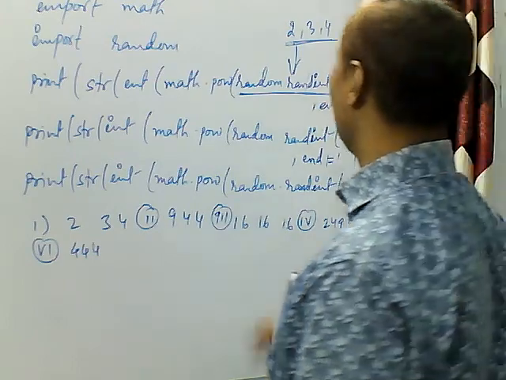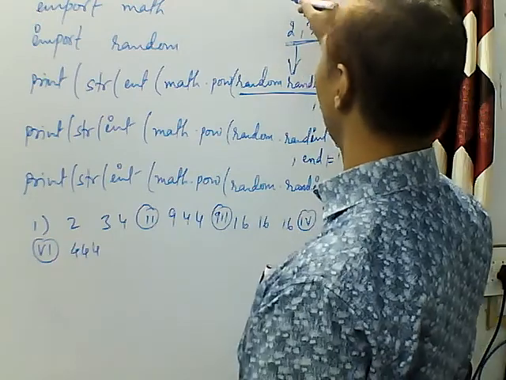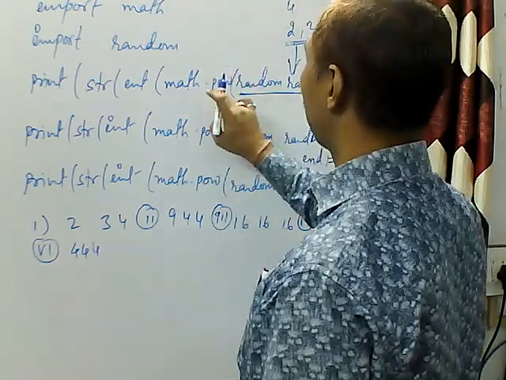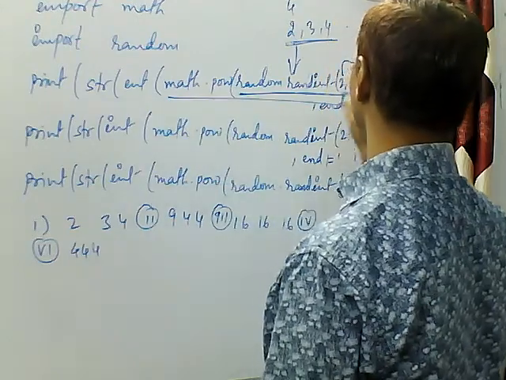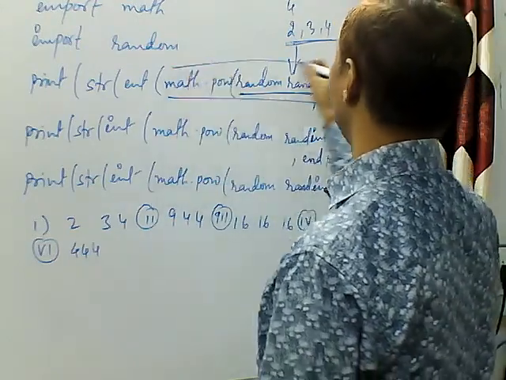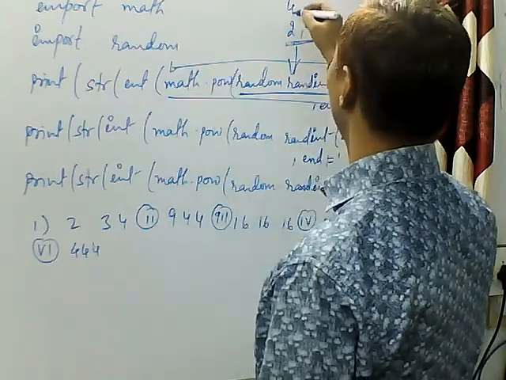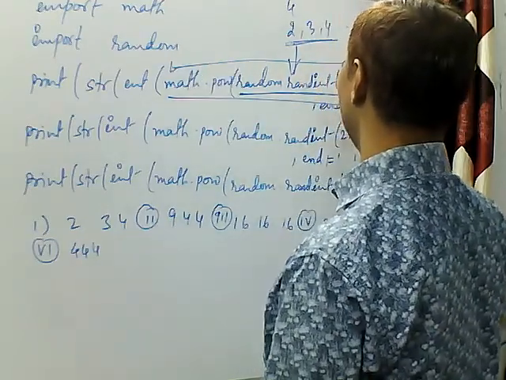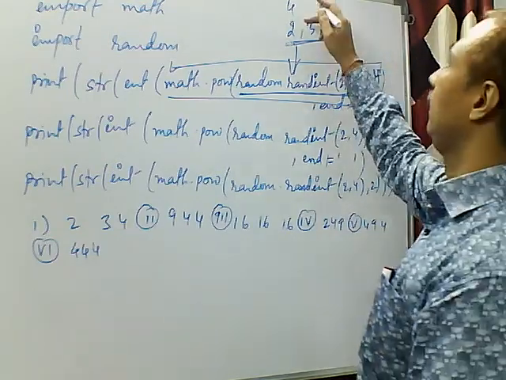So now what will happen? If 2 comes from here, then 2 to the power 2 will become 4. Now we will see the second statement. If 2 is returned from random, then the power is 2, so it will give you 4.